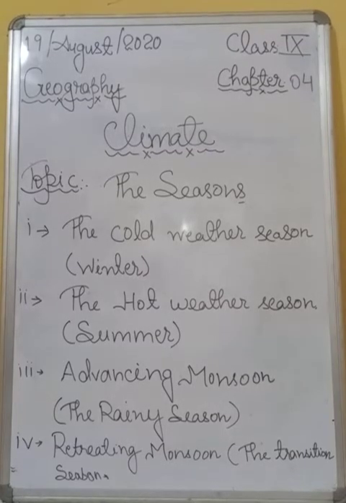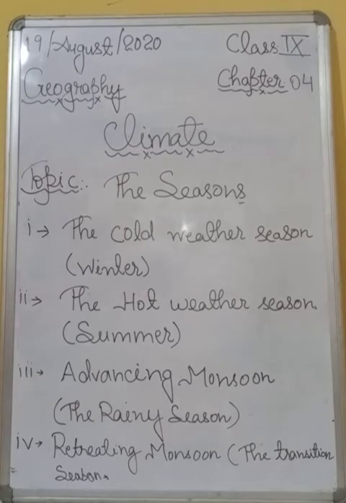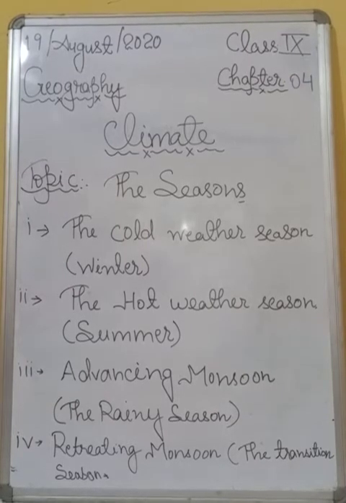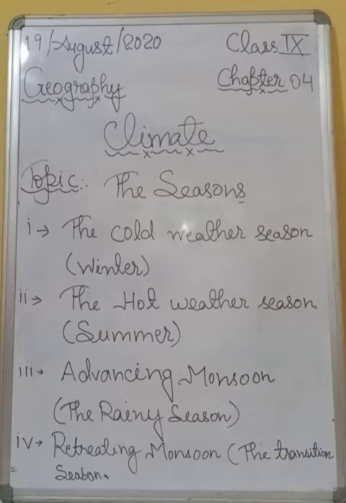Again, one question will arise here: what is the meaning of ecliptic? The ecliptic is an imaginary line on the sky that marks the annual path of the sun, and it is the projection of Earth's orbit onto the celestial sphere. Besides defining the path of the sun, the ecliptic marks the line along which eclipses occur. Okay, all right.